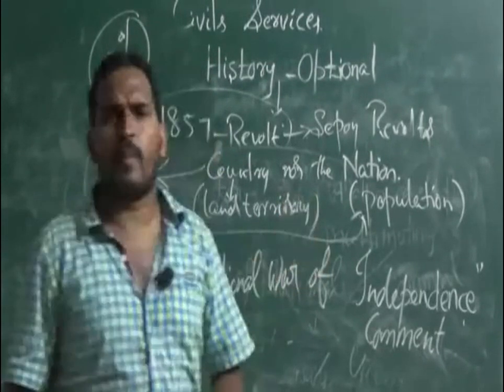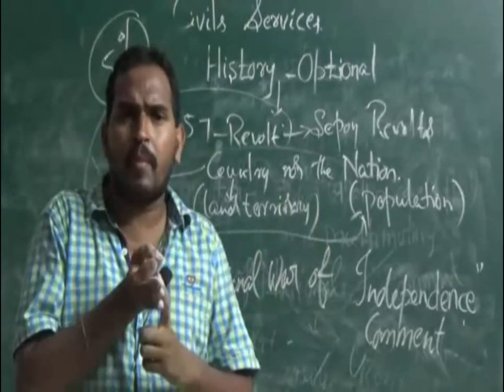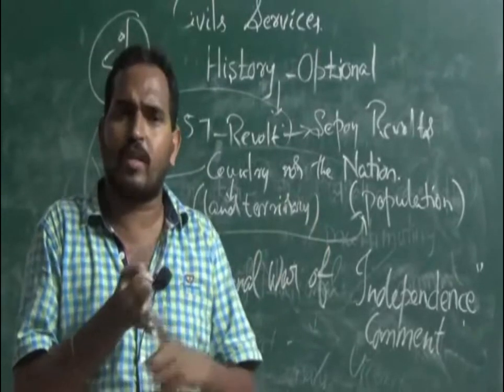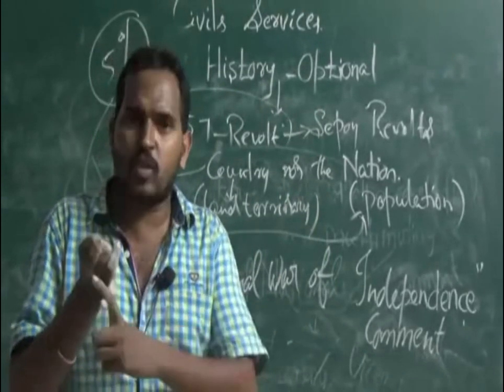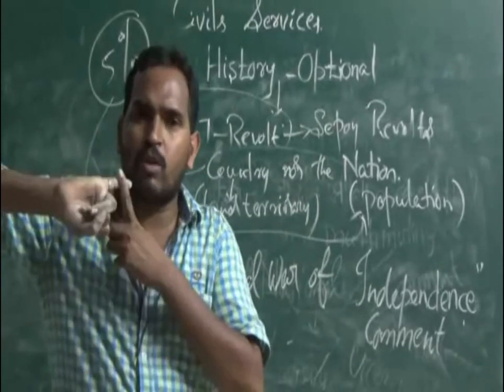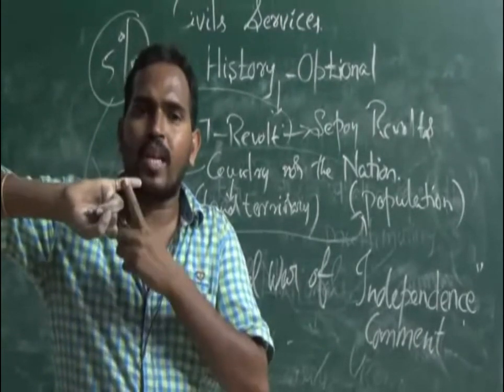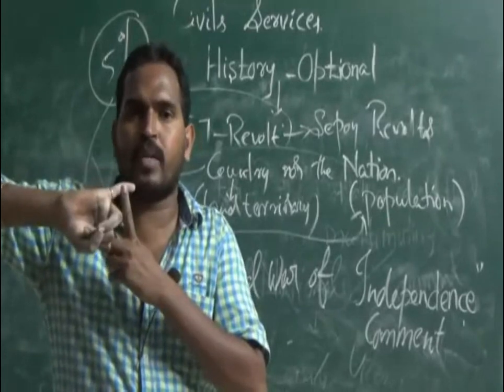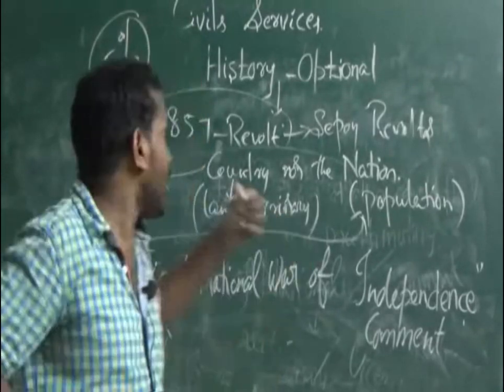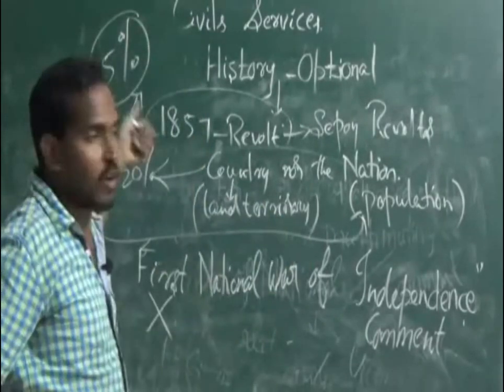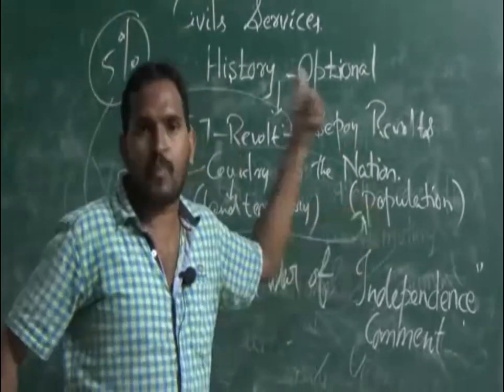And Zamindars, those who were affected by the Britishers, only participated. And the artisans and the peasants also like that. And the orthodox people, only the Brahminical society participated here. No other caste, no other religion people participated here. If you see like that, only 5% of the national population participated here.